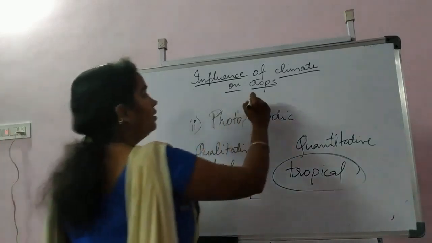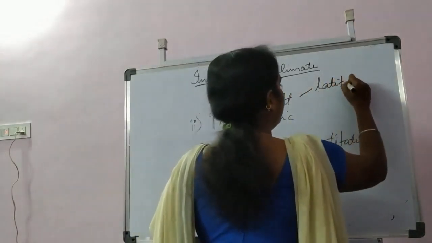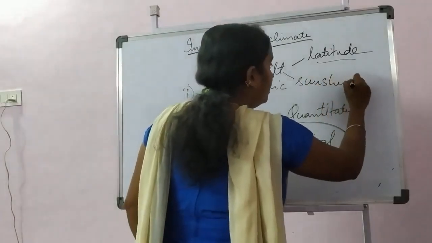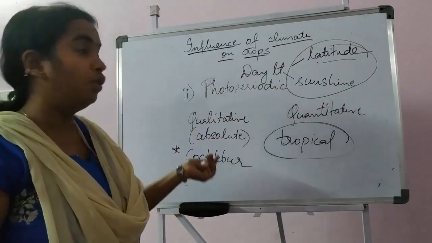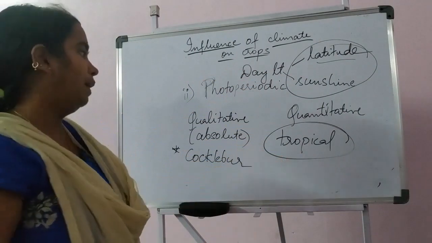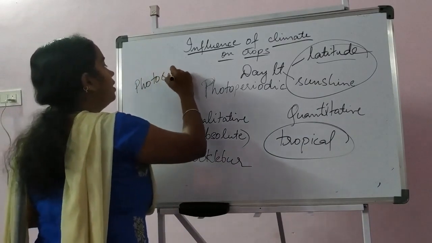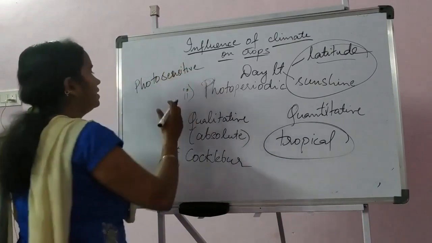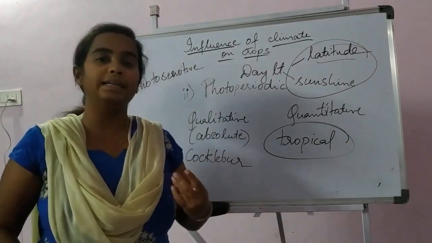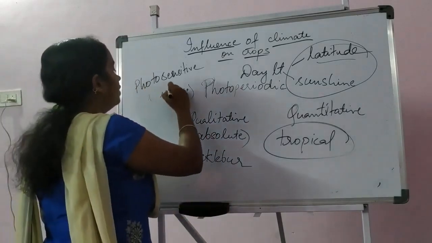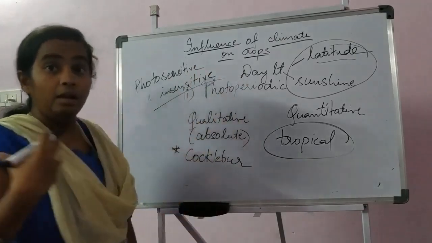And the day length is a function of latitude, sunshine. These options can be given in the exam: the day length is a function of which parameters. And one more thing is photosensitive and photoinsensitive. Photosensitive means the plants cannot survive much under high light intensity, whereas photoinsensitive means they can survive in very high light intensity as well.